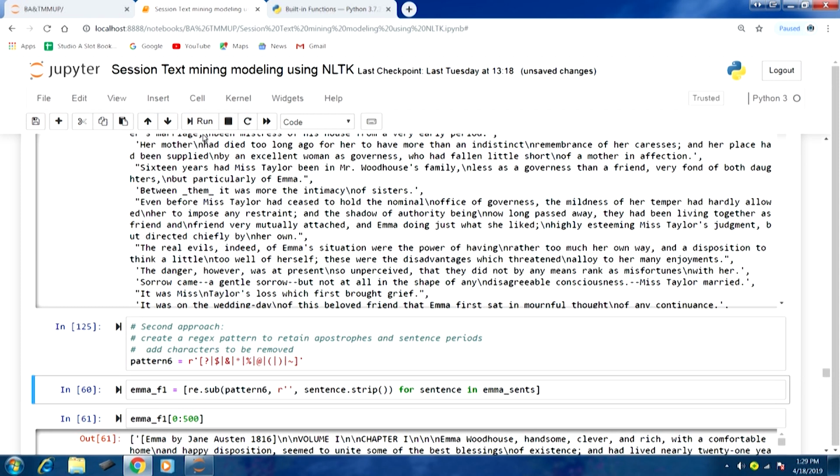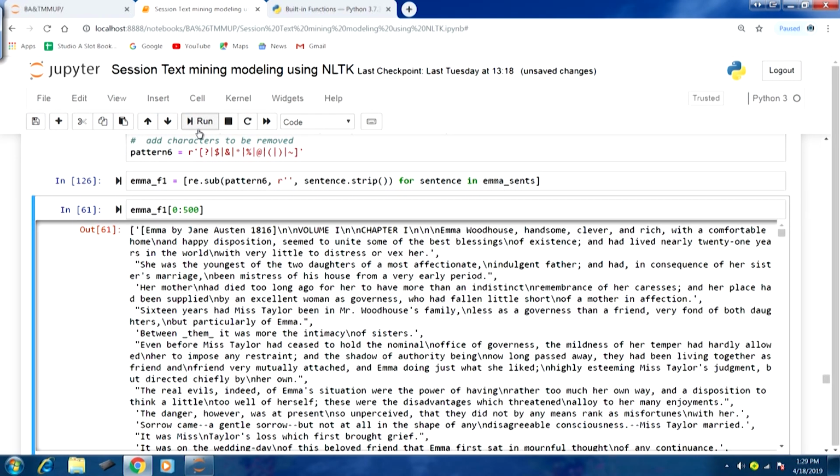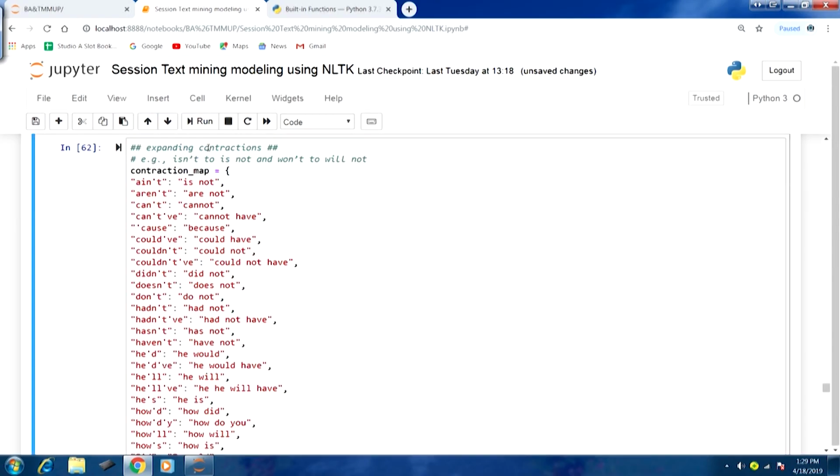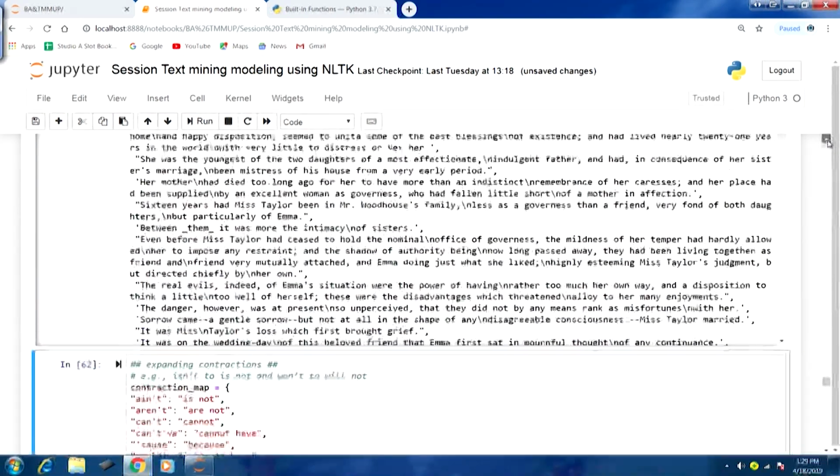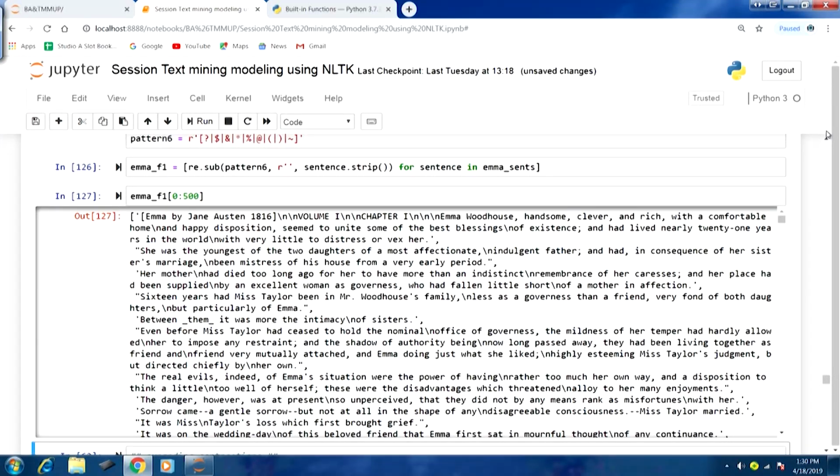You can remember that Emma_sents is the non-tokenized, untokenized text that we had. So, from that we are extracting each sentence. For each sentence we are first stripping, then matching the pattern, and if the pattern is found, then we are replacing that with empty tokens. If I run this and have a look at the output, now you would see that slash n's are back, and many other things, dots are back, and you would also see many other things which are not part of the pattern that we have.